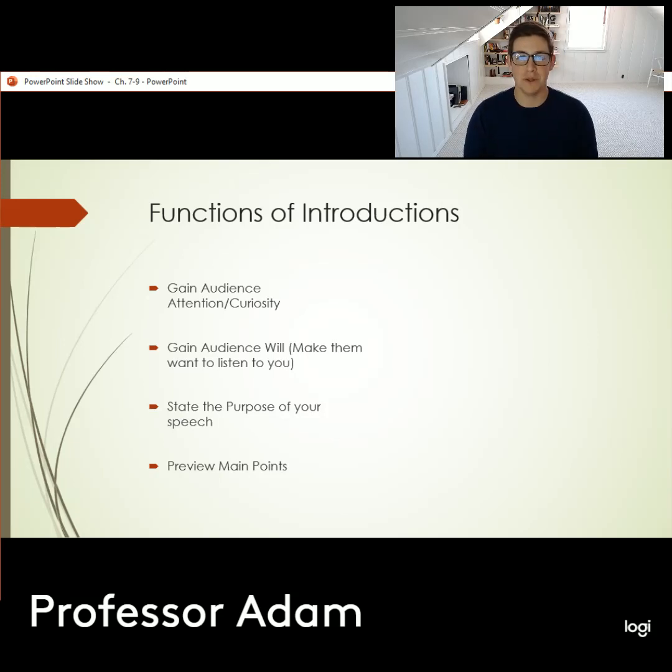This is where those appeals to ethos come into play. So you can link those first two functions together. And if you have a really good attention gainer, you can develop the curiosity and the energy around your speech. You can get your audience to want to listen to you. And then you need to state the purpose of your speech or tell your audience what your thesis is.